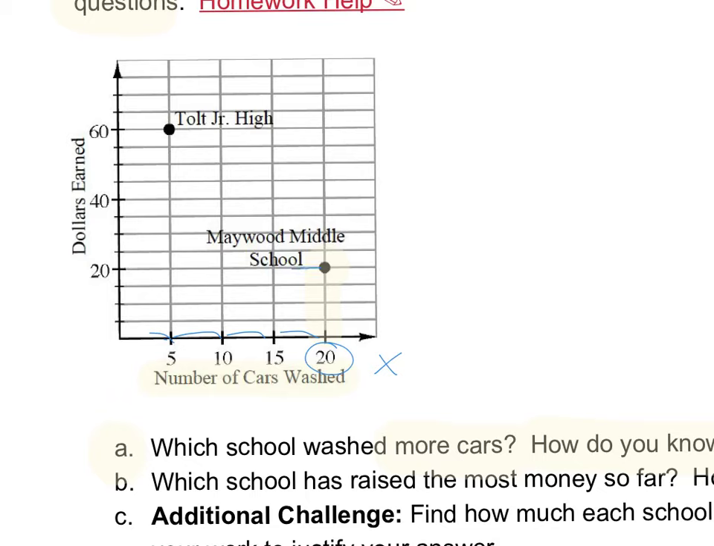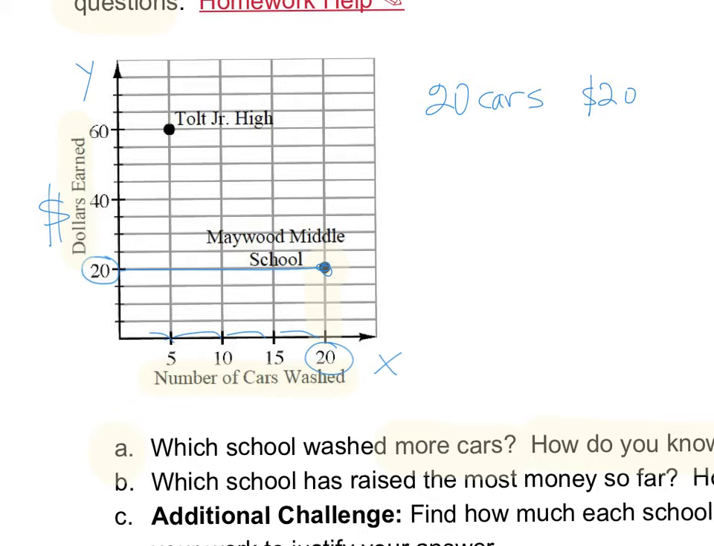However, if I go towards the y-axis, I see that this is also number 20. However, it says dollars earned. So the 20 on the x-axis is totally different from the 20 on the y-axis. So the y-axis is actually money, dollars. So for the middle school, they've washed 20 cars and then they have earned $20. That is the information from the graph.